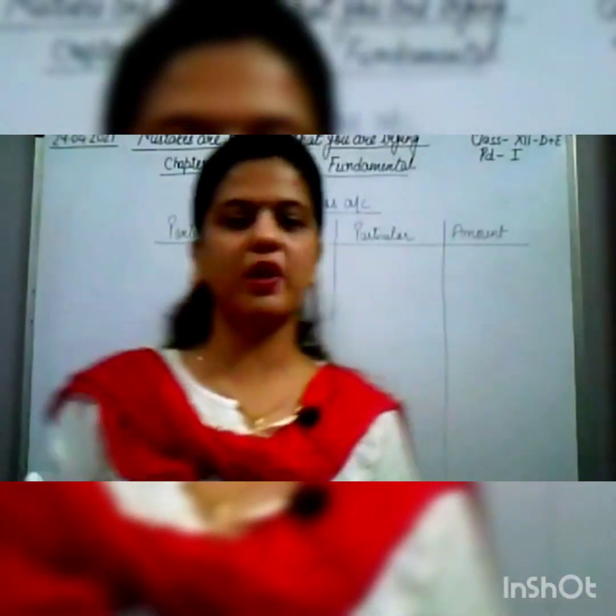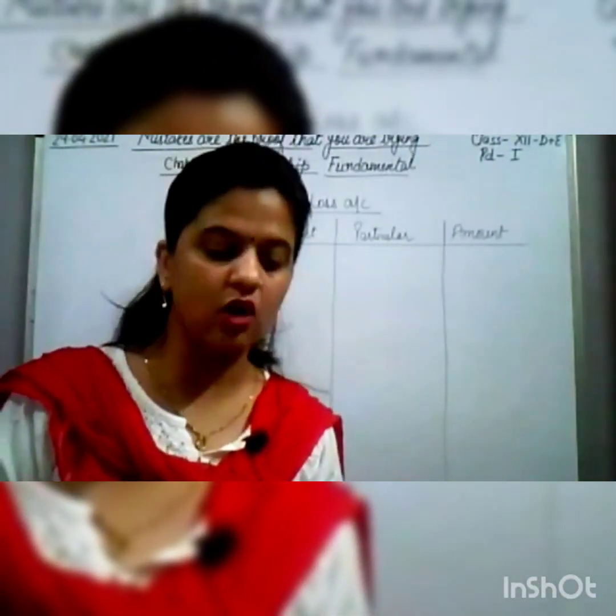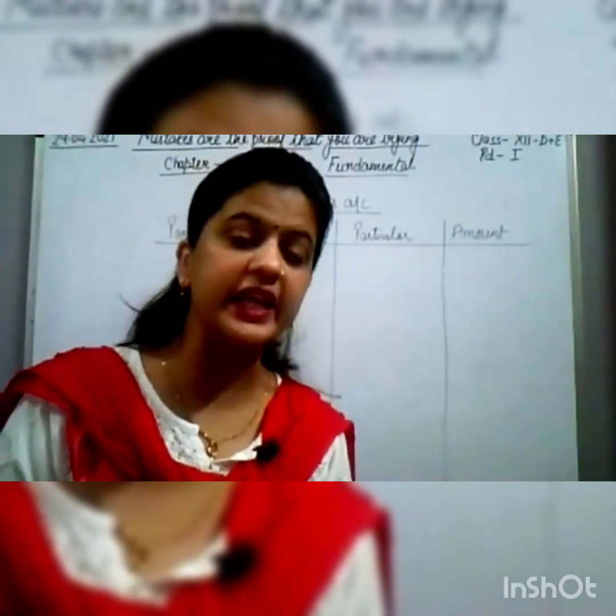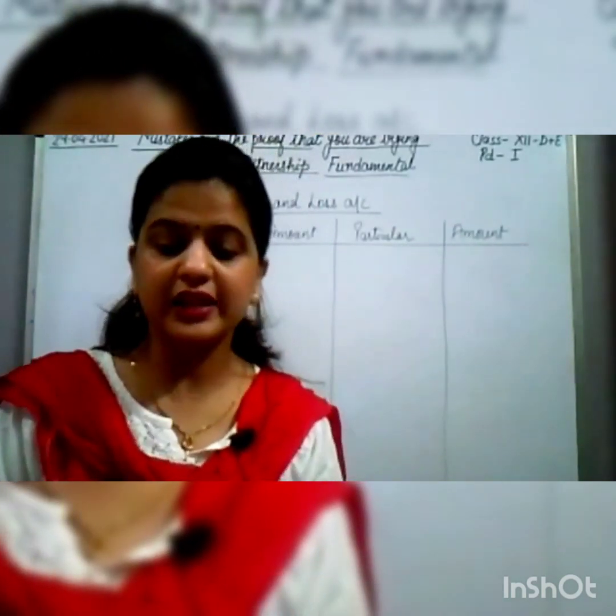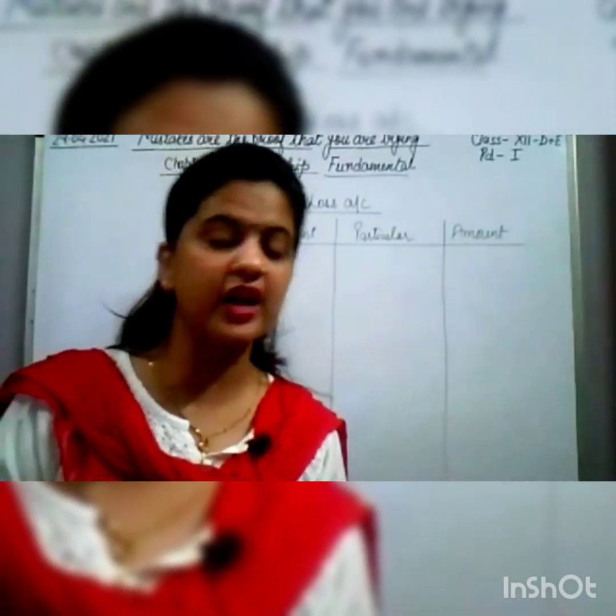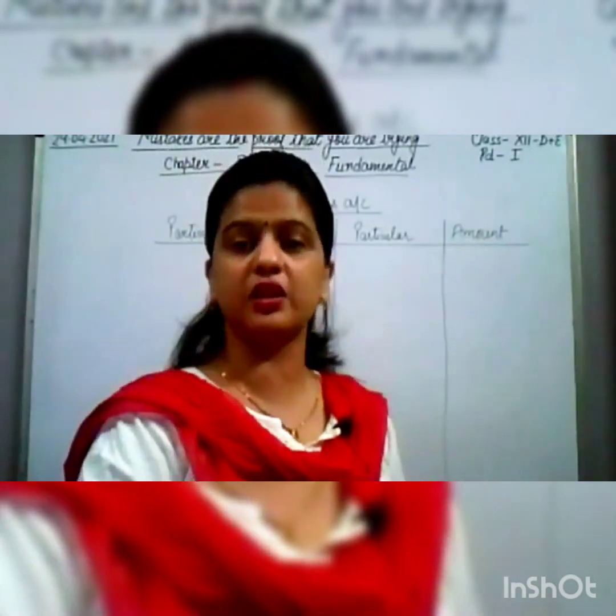Interest on loan in your question, it is given 80,000 for the whole year. The rate of interest on loan is not given in the question.